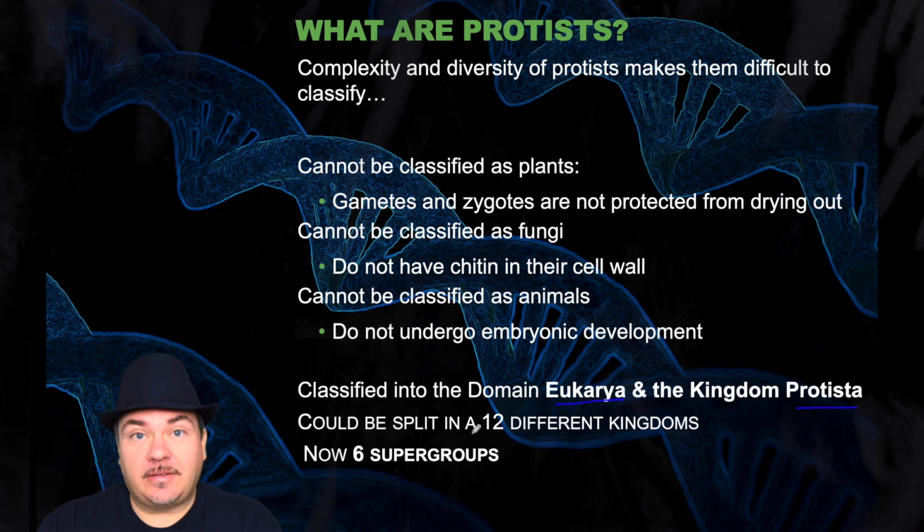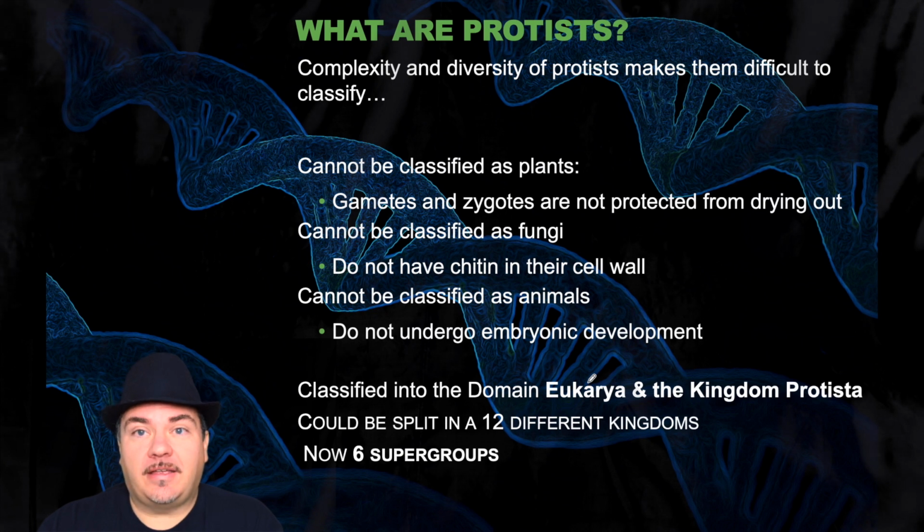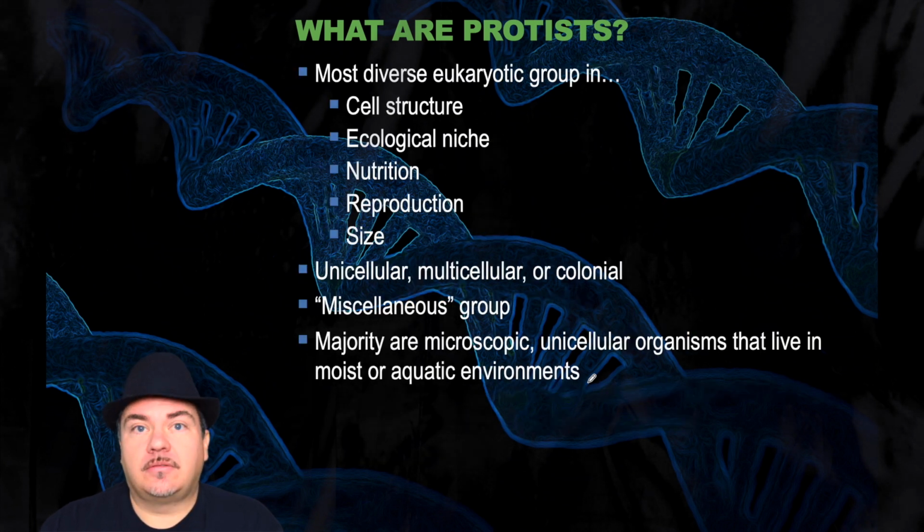Now, this can be split into 12 separate kingdoms, but that's now classified as 6 supergroups. However, something to note, you're going to see through this series of lectures, is that we're still trying to define the categories of the protists. So protists are the most diverse eukaryote group in cell structure, ecological niche, nutrition, reproduction, and size. They can be unicellular, where one organism is only one cell big, multicellular, where they can be made up of hundreds of cells, or they can form colonies.